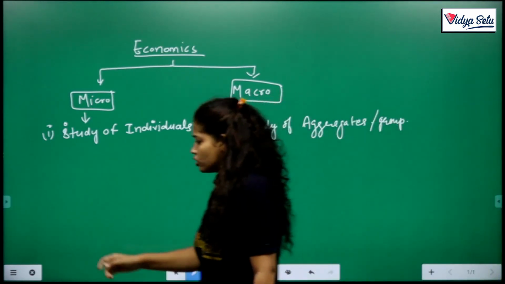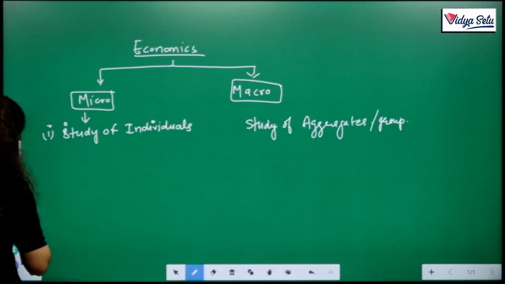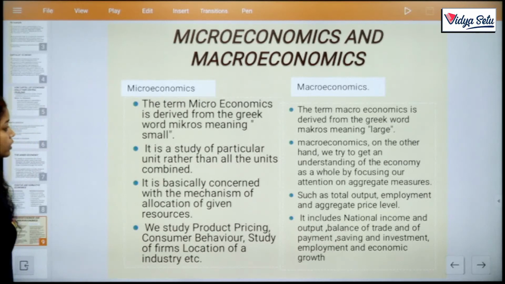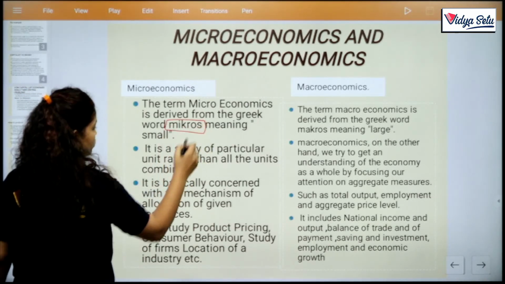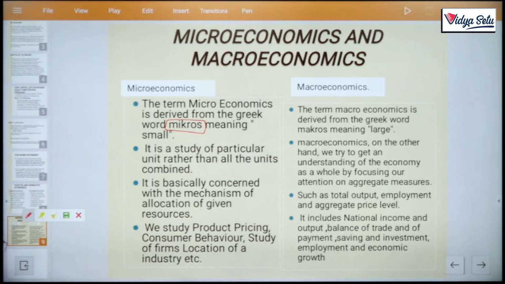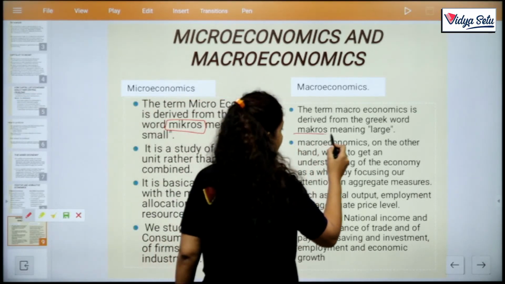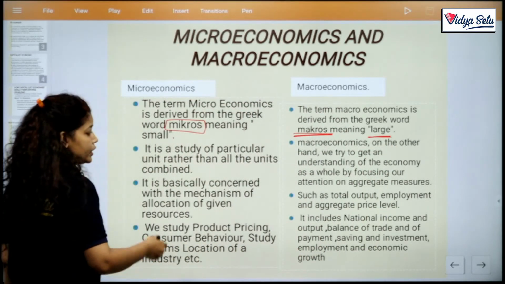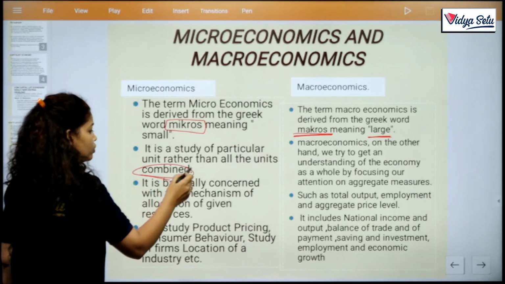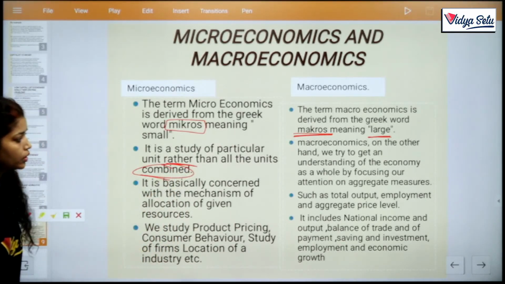Clear? So let us quickly read it out with our notes. The term microeconomics is derived from the Greek word mikros, meaning small. That means we study on a small scale. The term macroeconomics is derived from the Greek word makros, meaning large. Microeconomics is the study of a particular unit rather than all units combined. We don't discuss things as combined, we discuss a particular unit.